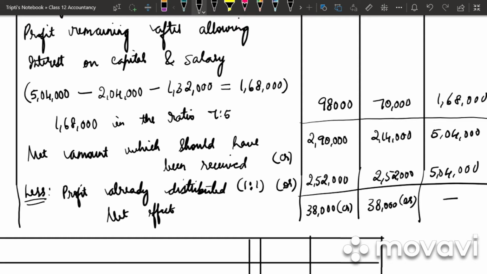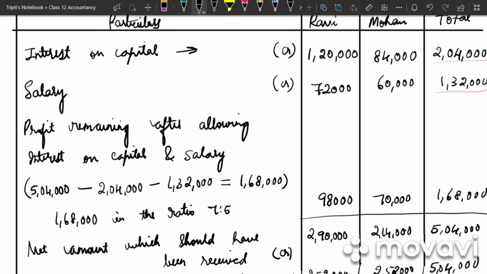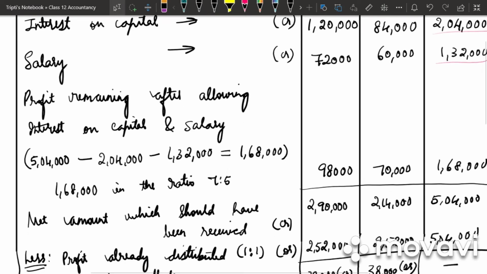So when they have distributed the profit in the wrong ratio, first, what would you be writing? We will be writing what is omitted, that is interest on capital and salary. Then the next step is we will calculate the profit which will be remaining after charging whatever has been omitted.